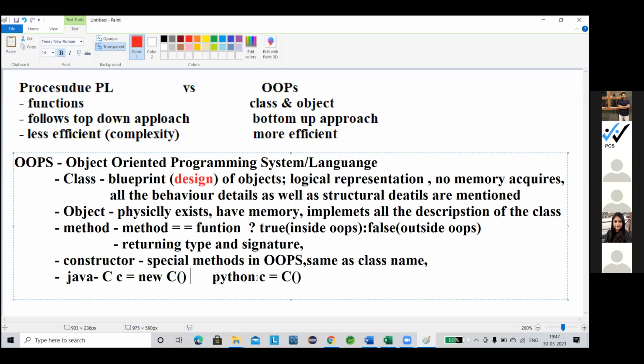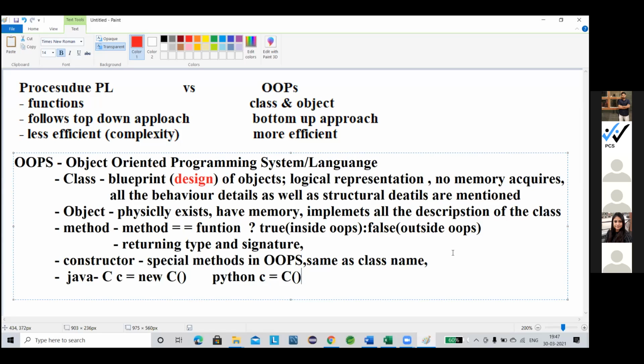Now in the Python way, we don't have to declare the class name first. Just create any kind of object name, or maybe a variable name, and after that just call the constructor. We don't need to use the new keyword, because Python is fully dynamic typing. That's all about the constructor.